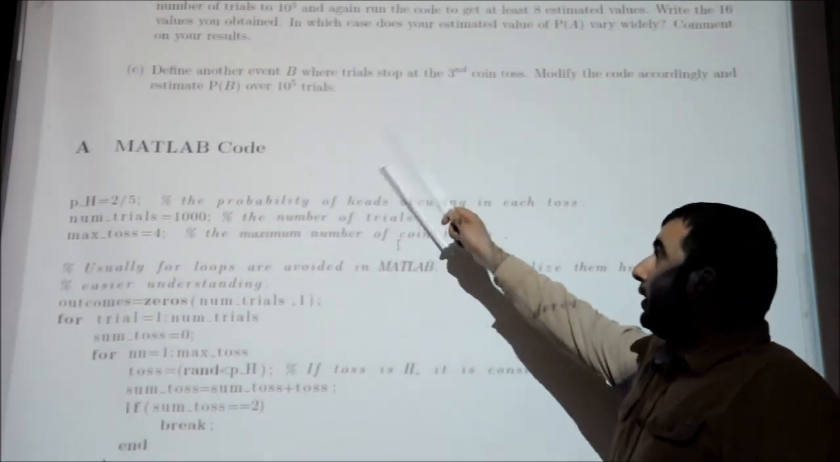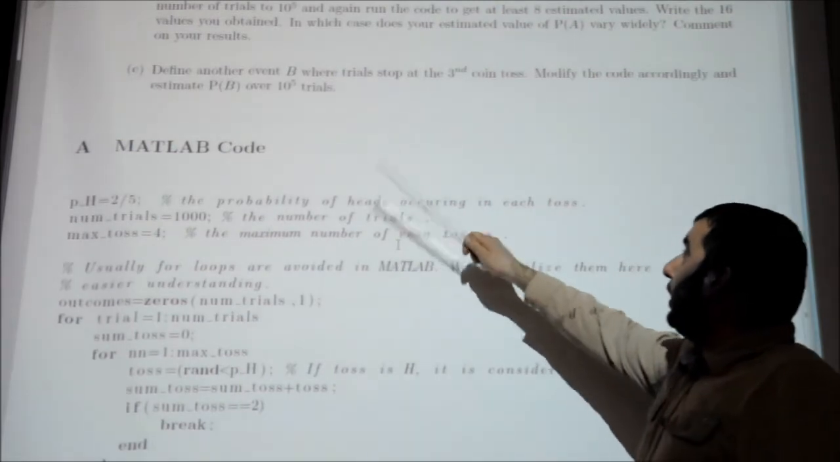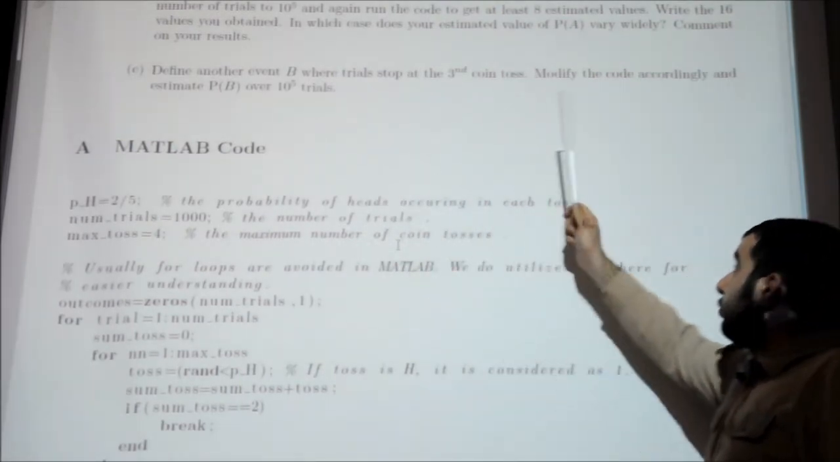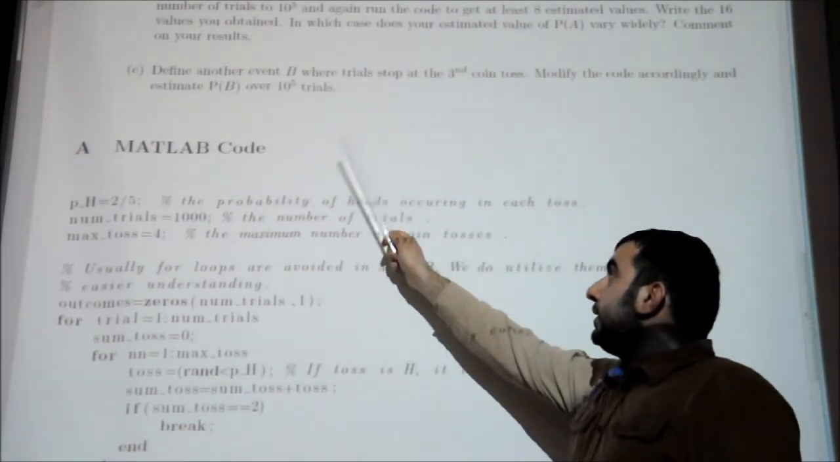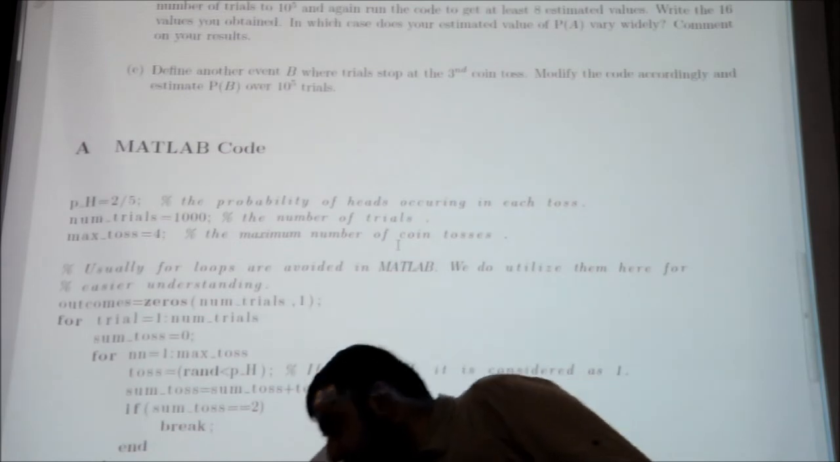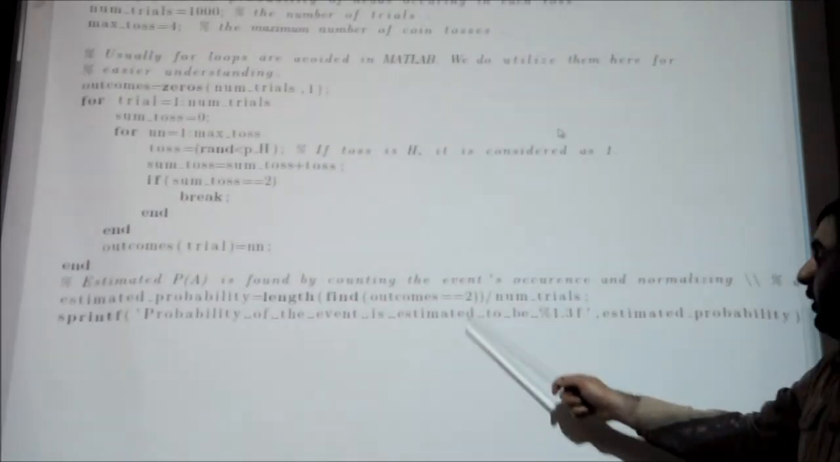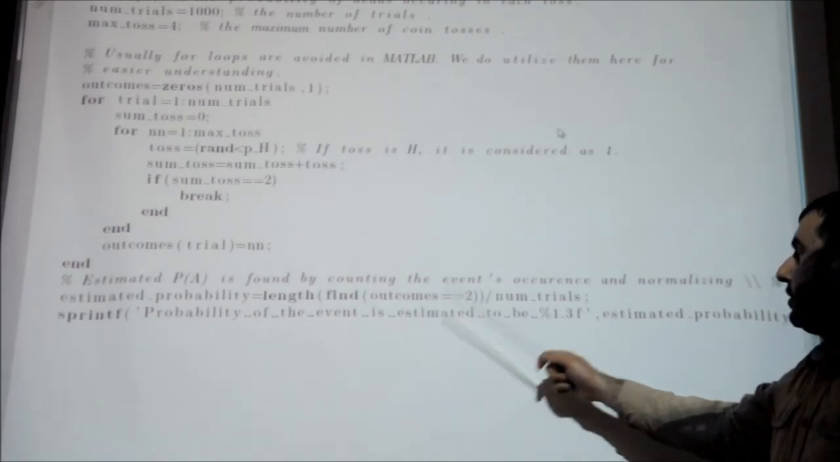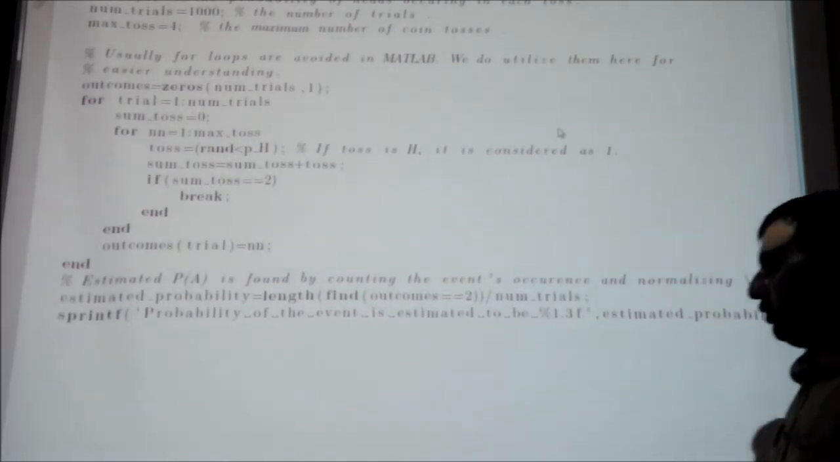Let's continue with the last part of the last question. It says to define another event P where trials stop at the third coin toss. Modify the code accordingly and estimate probability of P over 100,000 trials. The only thing you should change is this part. You will change the outcomes from 2 to 3. Then you will run the code.